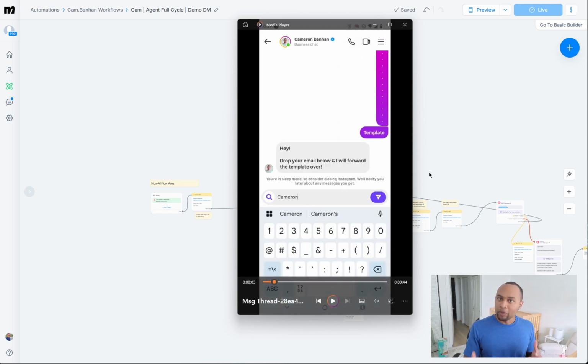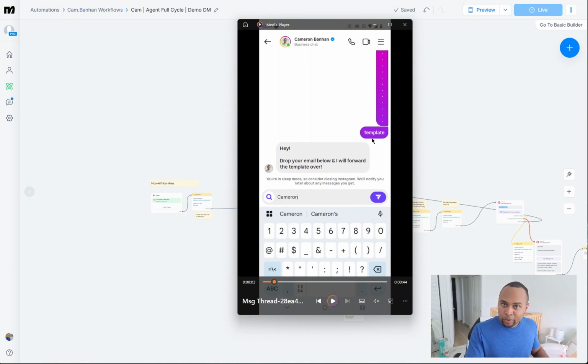So if you don't know what Manychat is, basically, if you go on Instagram, a lot of times creators say, comment the word this and I'll send you something, or DM me the word this and I'll send you something. Well, they're using this tool called Manychat in order to automate that process, right? And the reason I'm using it is because Manychat's going to be that API layer that sends messages to and from the AI agent. But more on that soon. Let's just watch this demo.